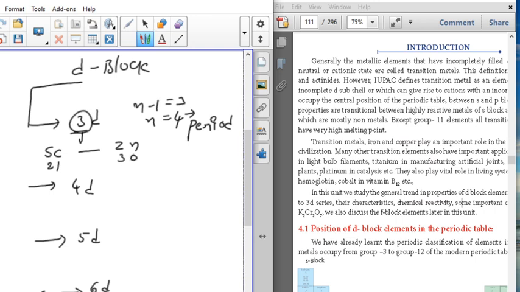The 4d series of elements starts with yttrium, atomic number 39, and ends with cadmium, atomic number 48. The 5d series of elements starts with lanthanum, hafnium and so on, ending with mercury.